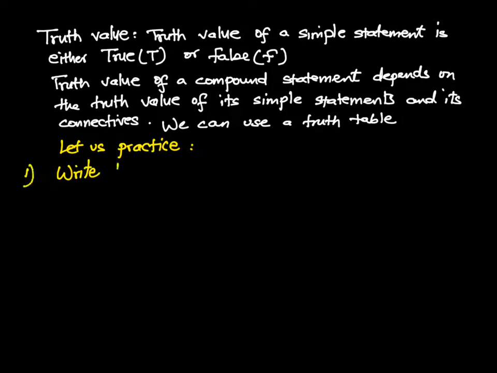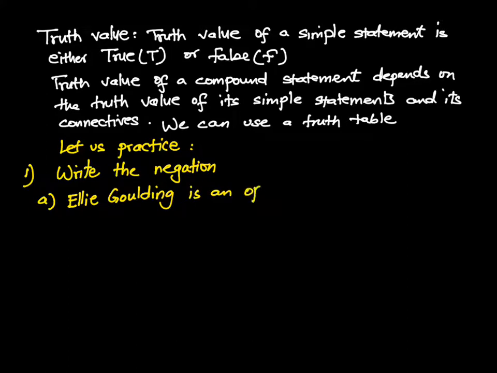So then, moving on with this lesson part 2, we can focus on the truth table. Okay. So let us practice on this. First of all, let's say I'm going to ask you to write the negation of: Ellie Goulding is an opera singer.